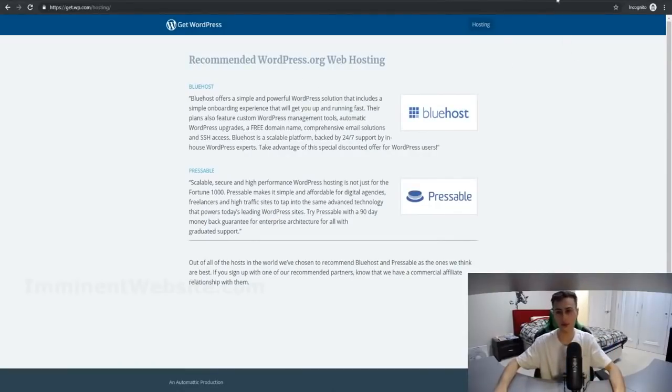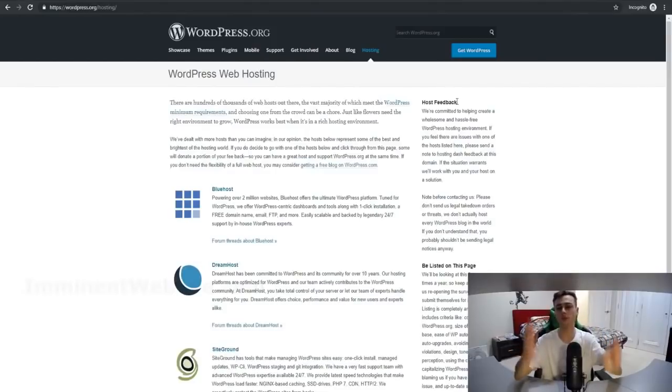And the second reason why is simply because of just pure convenience. And what's this convenience, you may ask? Well, one-click installation. All you have to do is just click one button to install WordPress with Bluehost, and that's it. You're all ready to go to host your website. You can start using WordPress immediately, and it's just all done for you. There's no hard work. It's just one-click installation, and there you go. With a lot of other web hosting providers, you have to do it manually. You need a lot of technical know-how if you want to do this manually, and it can be very tricky and time-consuming and just a real pain. I can tell you from experience, it can be really confusing.